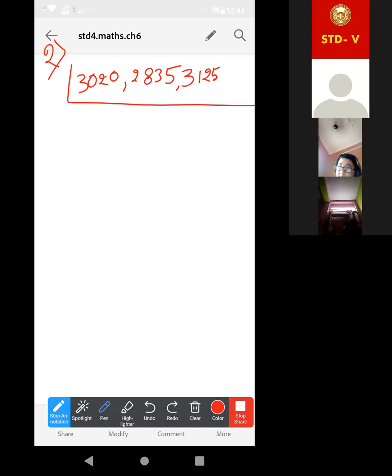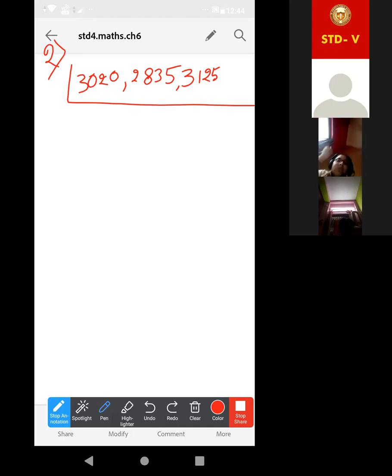Suppose 3 numbers are given. By the divisibility rule of 5 and 0. Exactly, Trisha already told. So suppose these 3 numbers are given. When more than 2 numbers are given, just check one time whether 3 is a common factor or not by mind calculation.